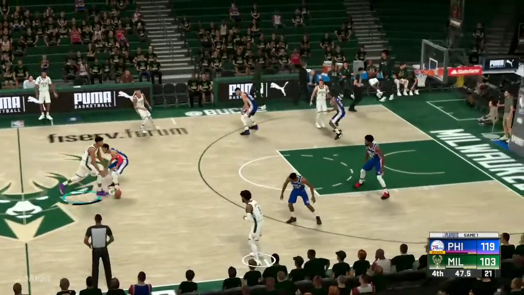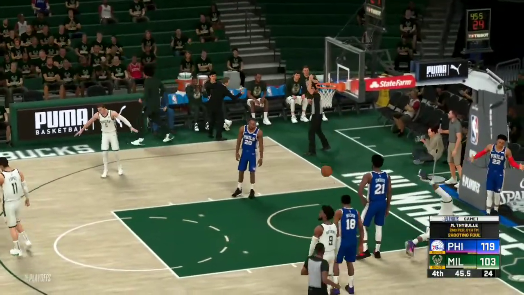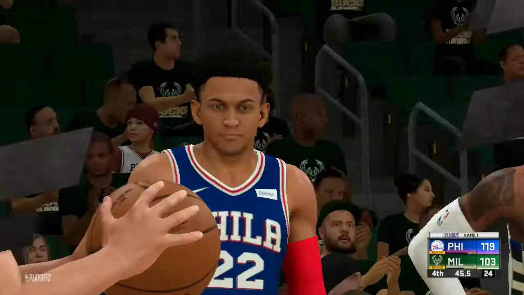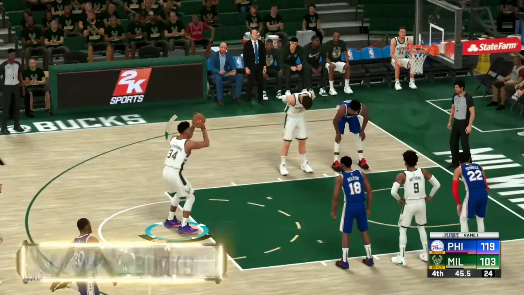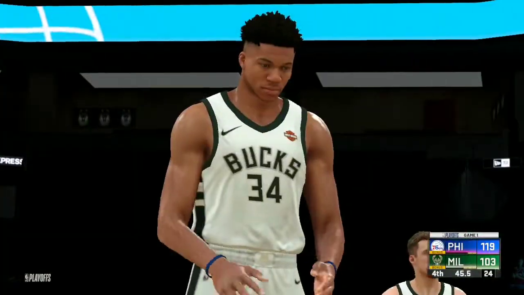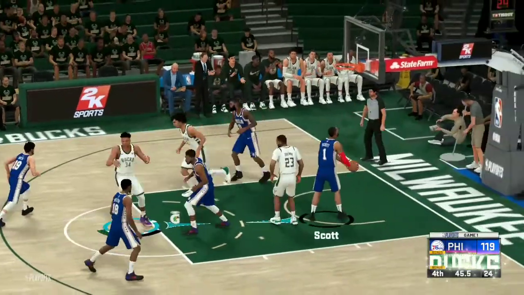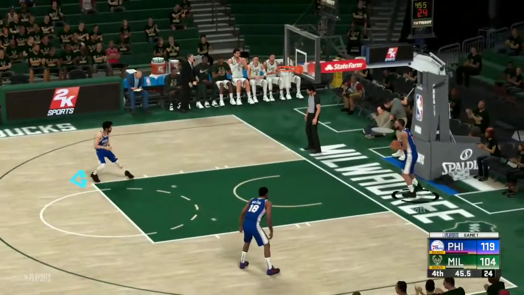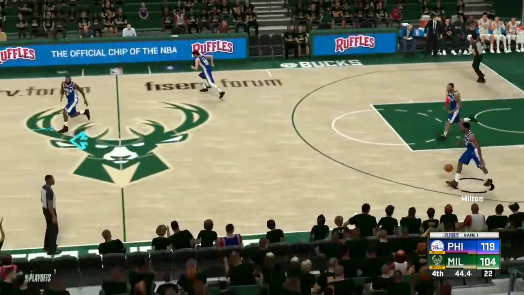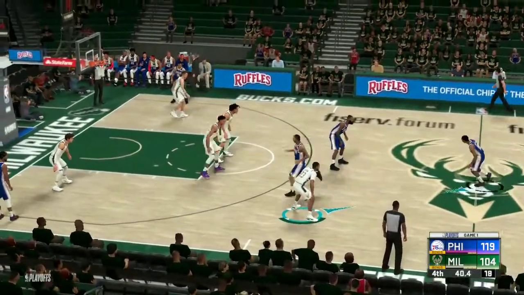As Giannis goes down here in the Eastern Conference finals, as he's heading to the free throw line, I'm controlling the Milwaukee Bucks here, and I missed the first free throw, and make the second one here. As Shake Milton has the ball in his hands.